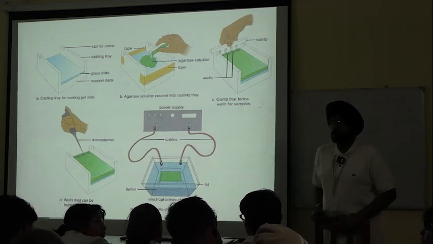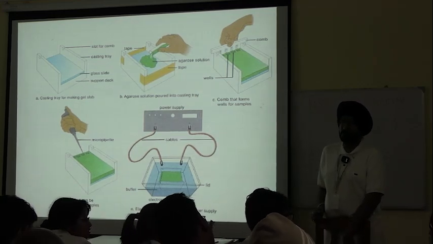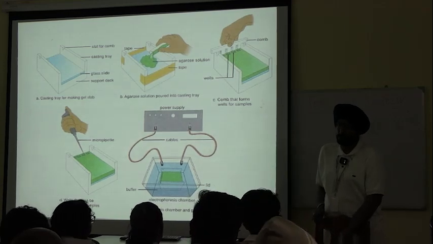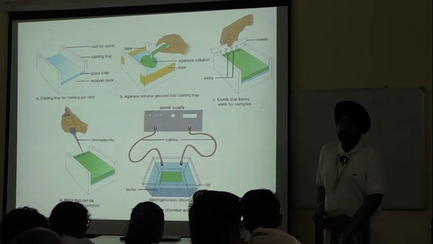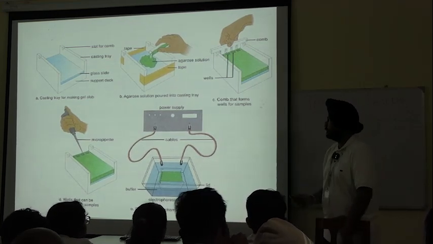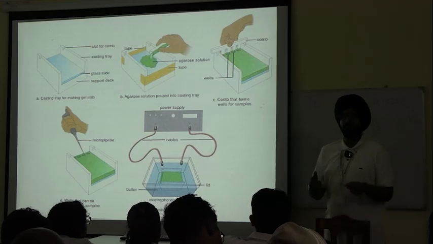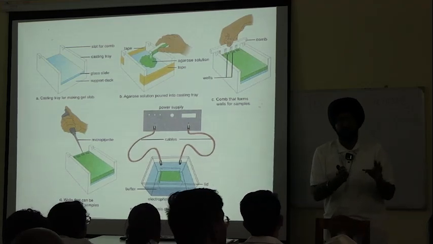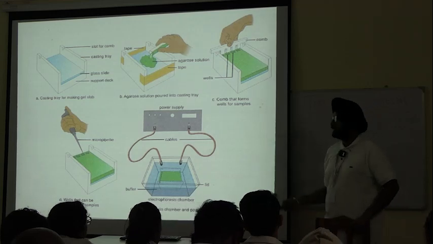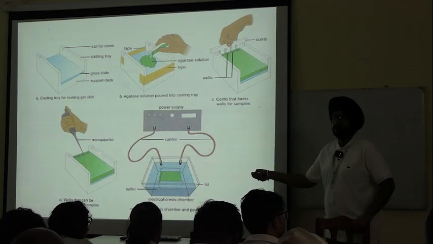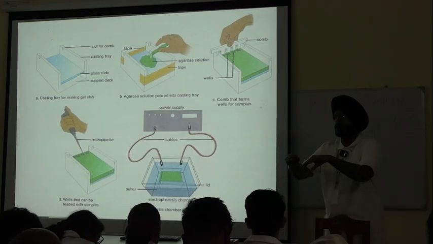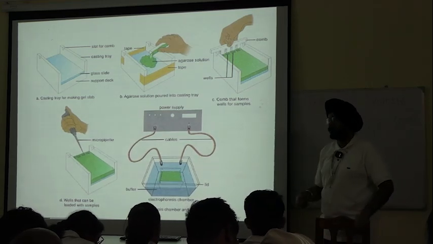Agarose solution takes around, depending on concentration, at max around 1 hour, at high concentrations. In dilute concentrations it takes around 15, 20, 30 minutes. But 1 hour is enough. To speed up, we put them in refrigeration chambers also, but that is not important. The important part begins here. Once the gel is set, we load the sample and immerse it in the buffer, and after that the process begins.